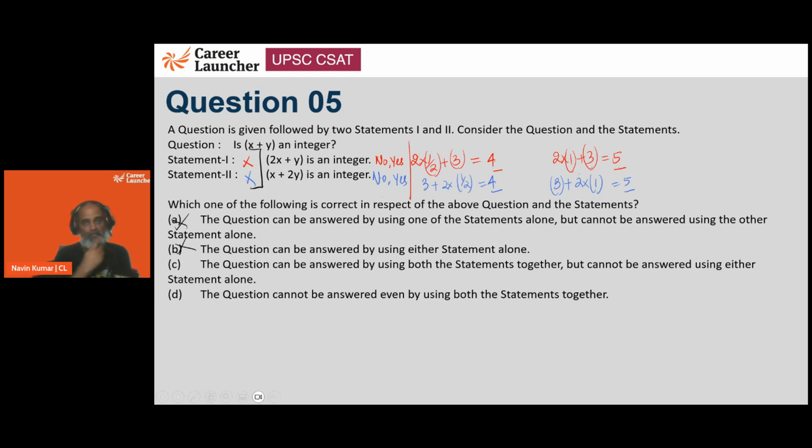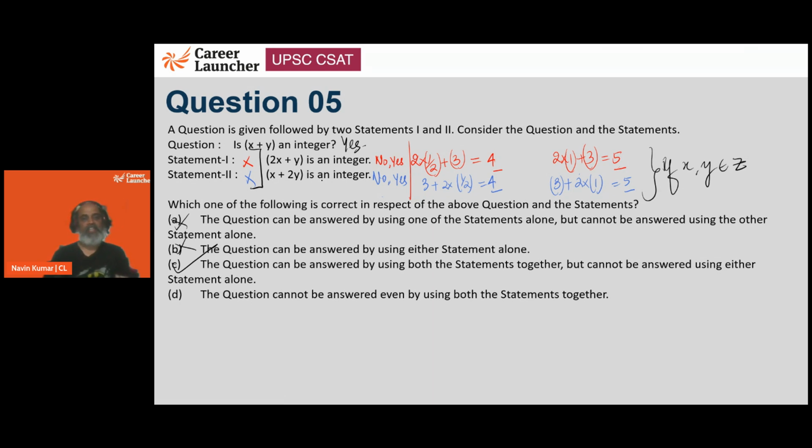Now if we club them, we have to see that 2x plus y is also an integer and x plus 2y is also an integer. Well, this is only going to be possible if x, y, each one of them is an integer. If each one of them is an integer, so x plus y is going to be an integer. So we can answer it after clubbing both the statements together.